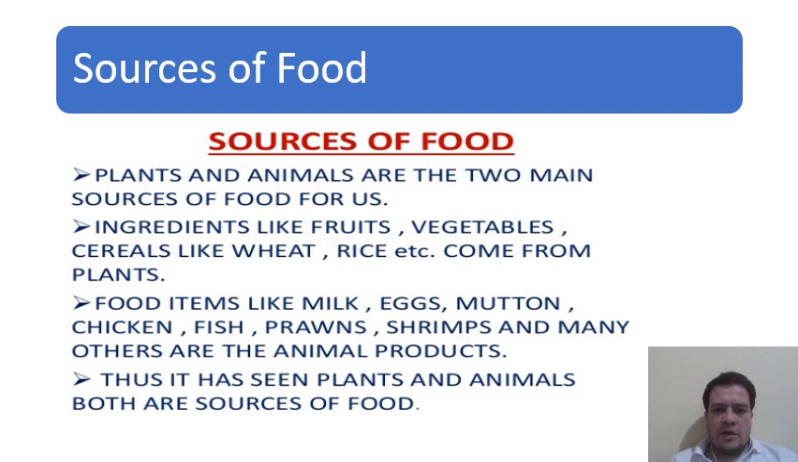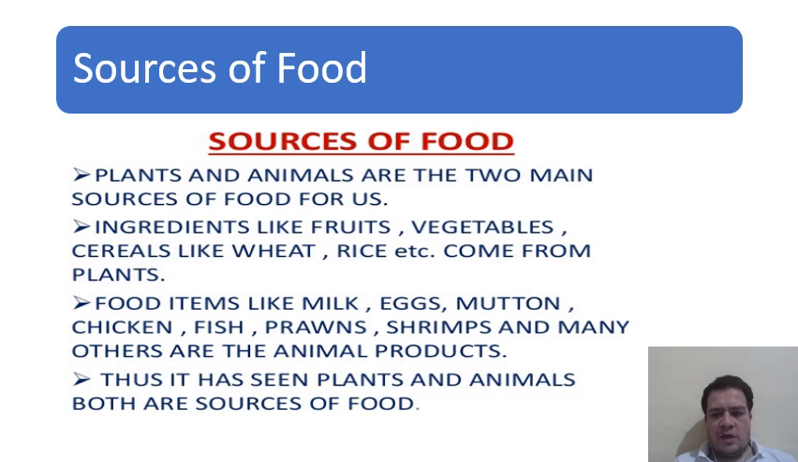So you know that basically the plants and animals are the two main sources of food for us. The ingredients like fruits, vegetables, cereals like wheat, rice, etc. come from plants. And food items like milk, egg, mutton, chicken, fish, prawns, shrimps, and many others are the animal products. Thus, plants and animals both are the sources of food.